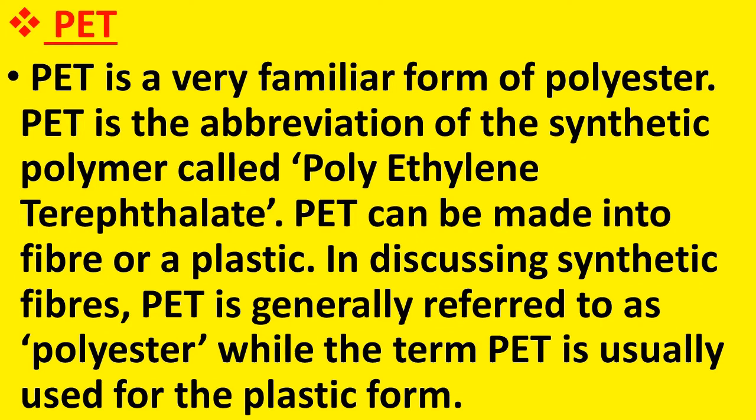PET can be made into fiber or a plastic. So what is PET? PET is a form of polyester which is very popular. It is actually the polymer called polyethylene terephthalate. Okay. It can be made into fiber or plastic.